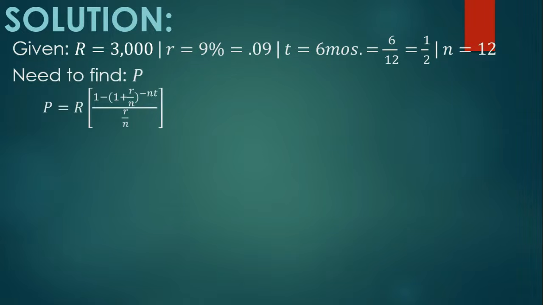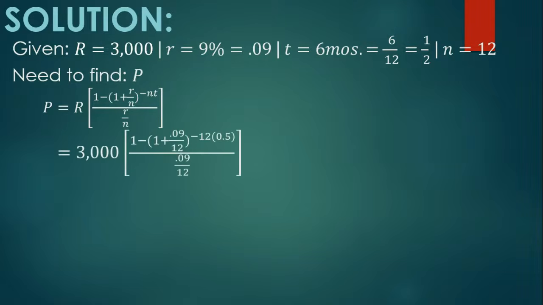So using the formula P is equal to R times [1 minus (1 plus R over N) raised to negative NT] divided by R over N. Substituting the given, we have R is 3,000 pesos times [1 minus (1 plus the value of the rate, 0.09, divided by the value of N, which is 12) raised to negative 12 times the value of T, which is 0.5] divided by 0.09 over 12.